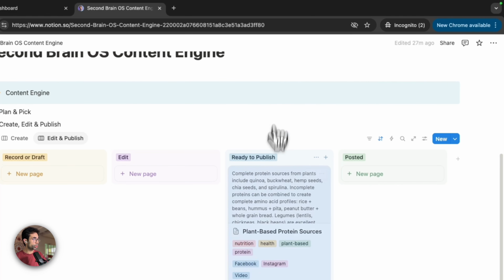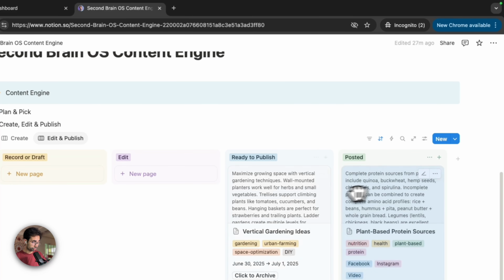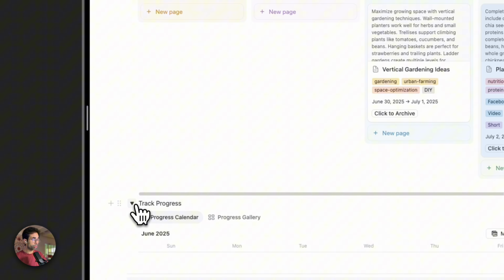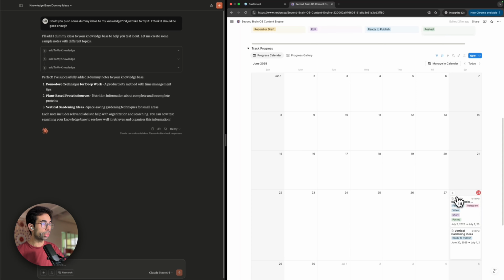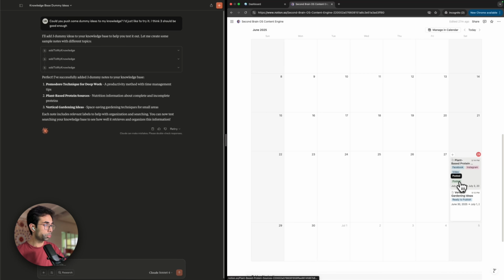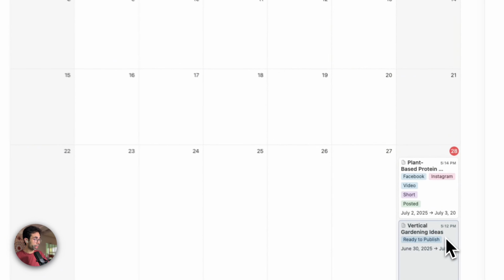And then once you've done publishing it, we can move it to the post-it. Now, over here, when we go into track progress, we can see on the calendar that this is what's moving through the calendar, right? And so this has been posted, but this is ready to publish. And because this is ready to publish, I think I should work on it.